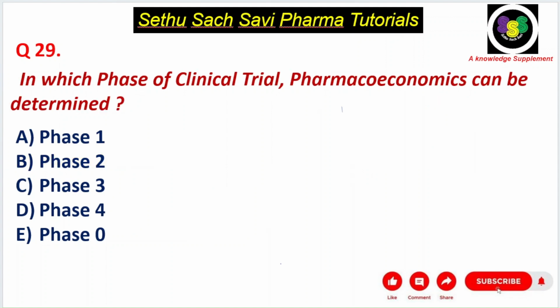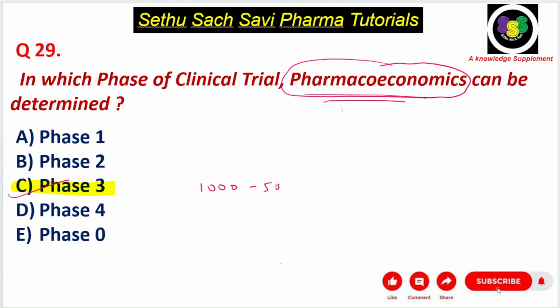Next question. In which phase of clinical trial can pharmacoeconomics be determined? Remember this question: regarding the cost, we'll try to determine it in the phase 3 trial. So phase 3 is the trial where the economics part is studied. It is also a costly trial because a lot of patients are involved, right? 1,000 to 5,000 patients are involved. So it's a very costly trial, the expense is very high, and the pharmacoeconomics are determined in the phase 3 trial. Then only will we go for the new drug application, and after the approval, we'll market the drug. So pharmacoeconomics is related to phase 3 trial.